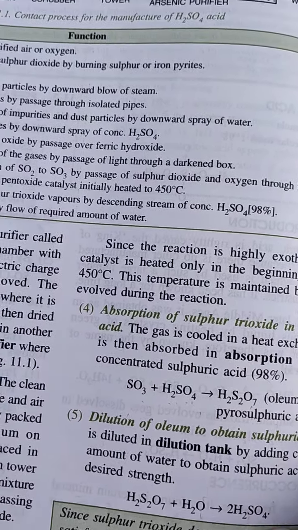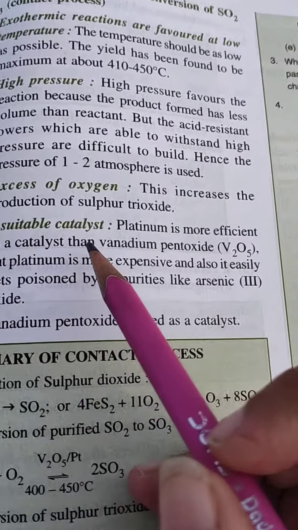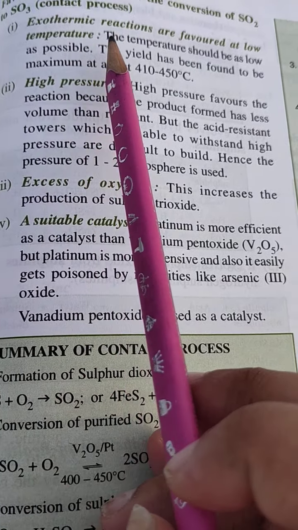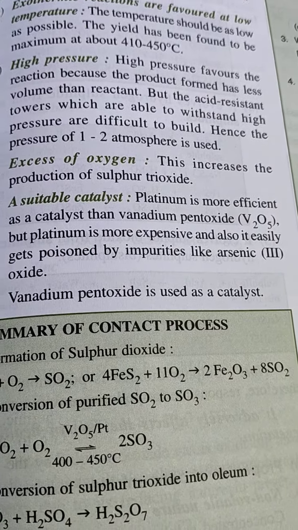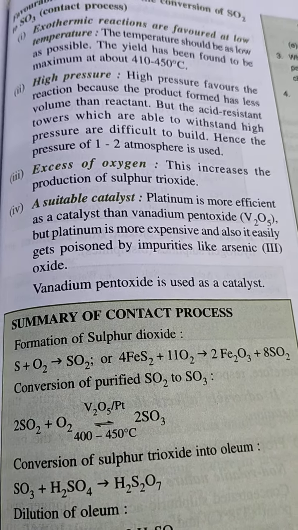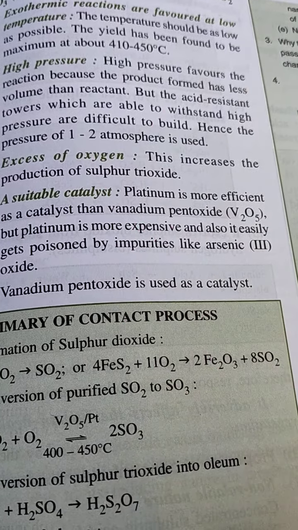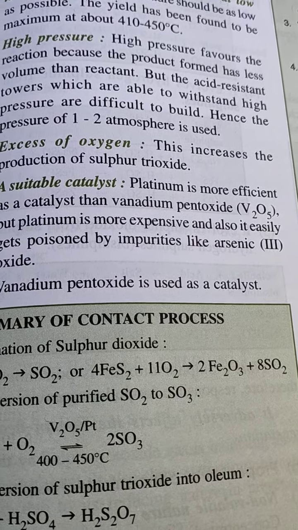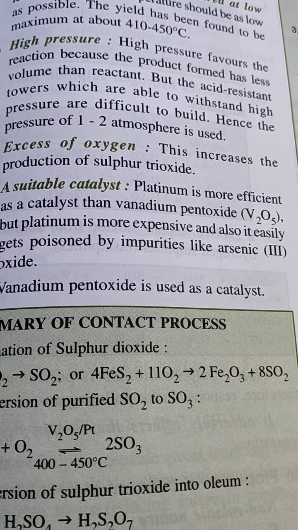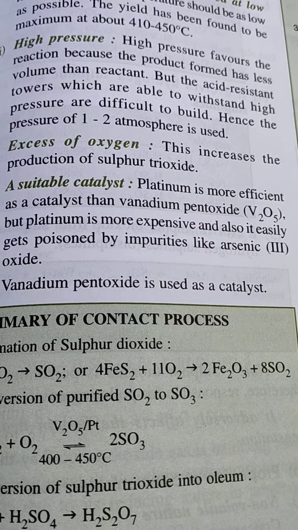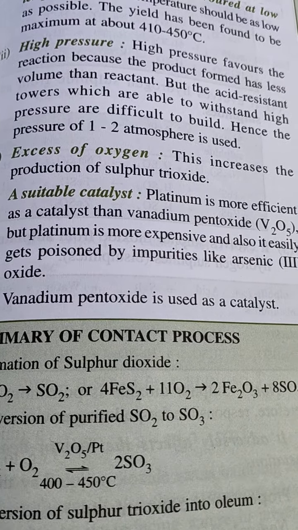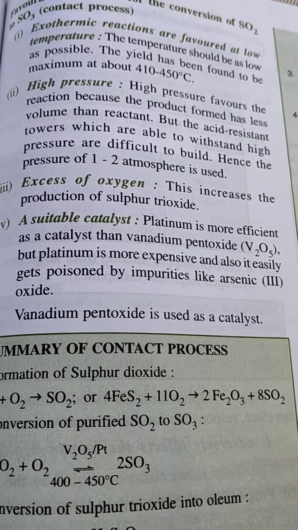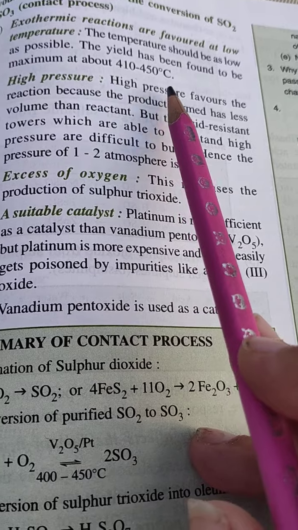Alright. Now see, the favorable conditions for SO2 to SO3 in the contact process. First, an exothermic reaction is favored at low temperature, because this reaction is exothermic. So the temperature should be low. Always remember, when a reaction is exothermic, the temperature used should be low. Low doesn't mean below 100, but it is not so much above 500 or 600 either. The optimum temperature used is 410 to 450.